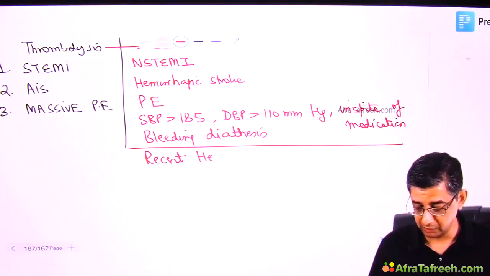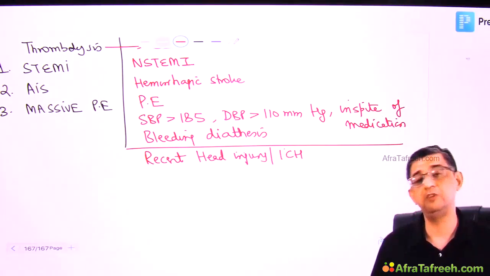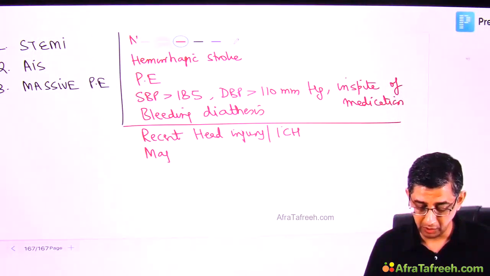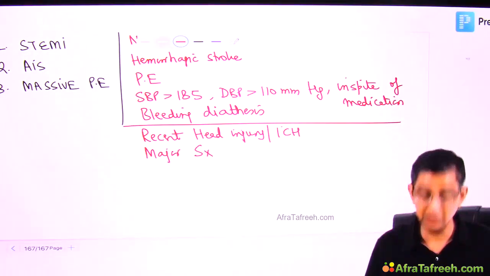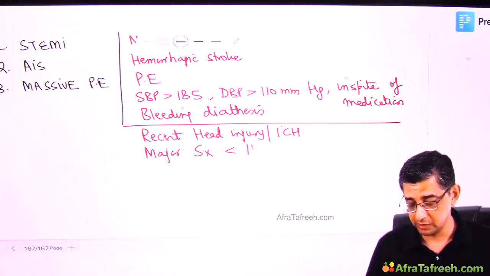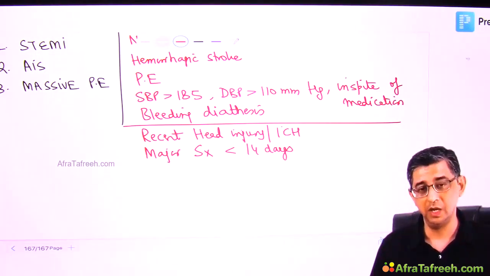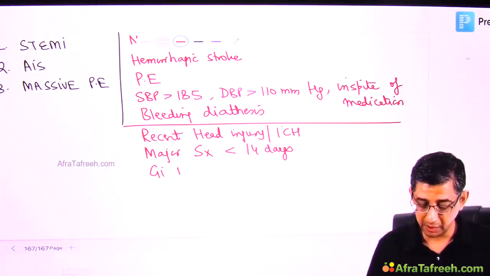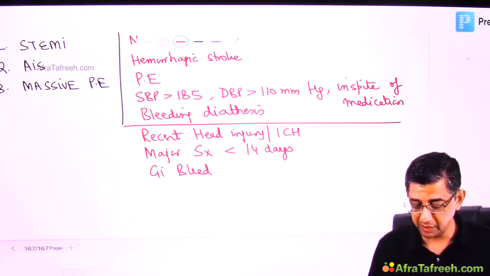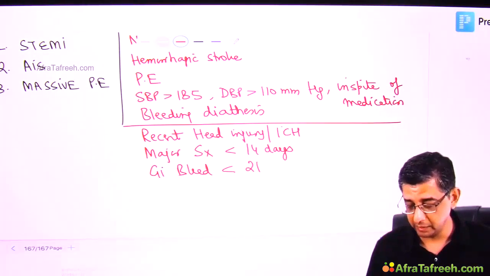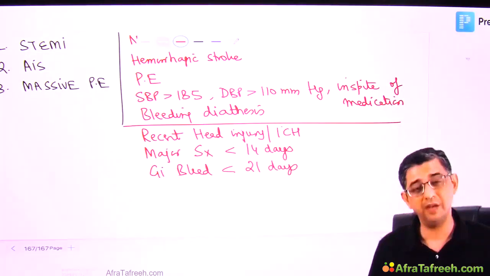Other contraindications are relatively easy to pick up, so I usually don't find people making a mistake in the subsequent ones. Like if a person had a recent head injury, or there is a documented intracranial hemorrhage in a patient, maybe 1 week back, 2 weeks back, we will not do thrombolysis. If a patient has got any major surgical procedure done in the previous 2 weeks, or suppose a person had a very severe torrential GI bleed, like a peptic ulcer that bled in the previous 3 weeks, I'll be a little wary.